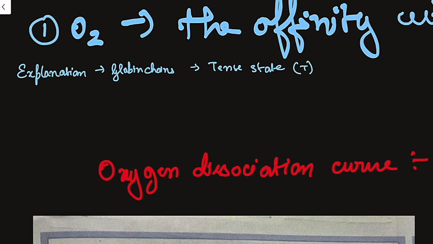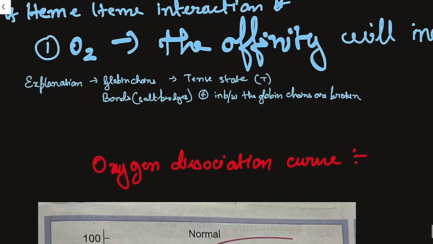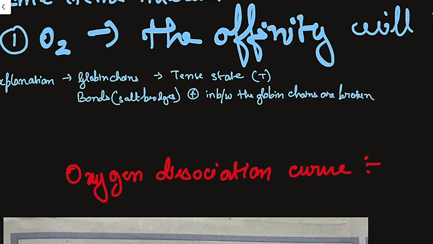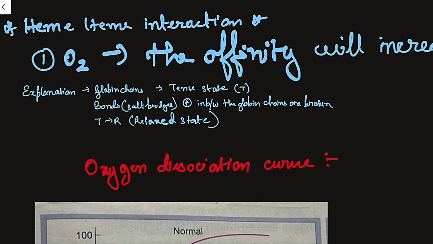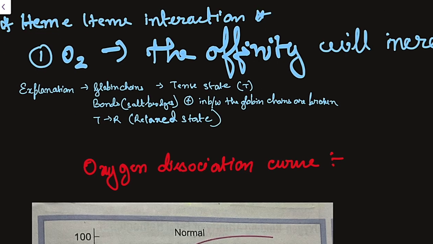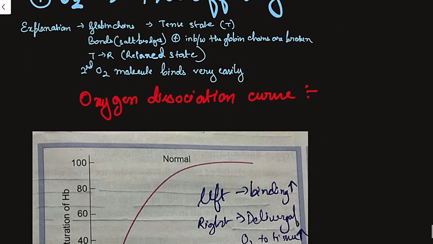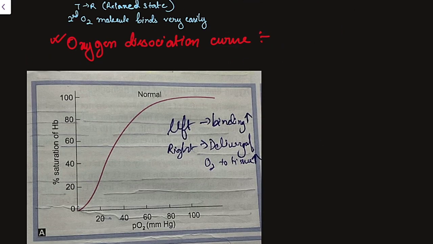When one O2 molecule binds with the deoxygenated hemoglobin, the bonds or salt bridges present between the globin chains are broken. So if the salt bridges are broken, they will go from the tense state to the relaxed state. As they go into the relaxed state, the second O2 binds very easily. This is the theory behind the heme-heme interaction that I have discussed. Another important topic is the oxygen dissociation curve.